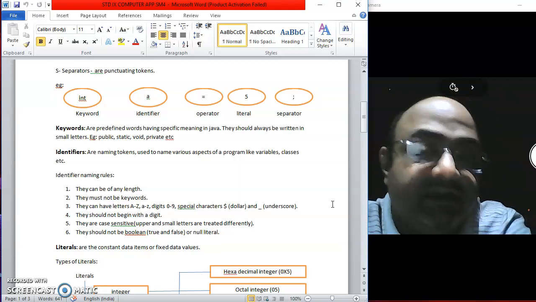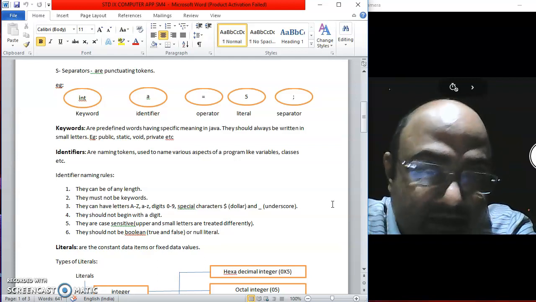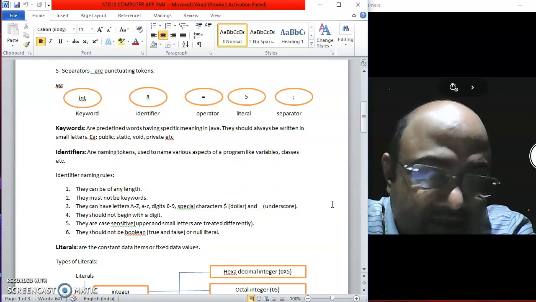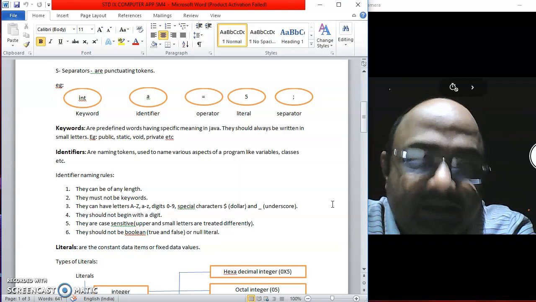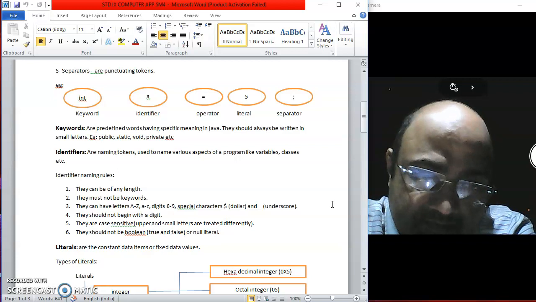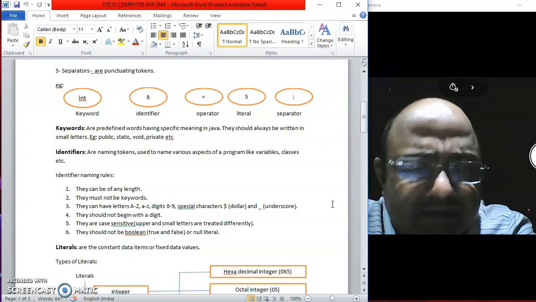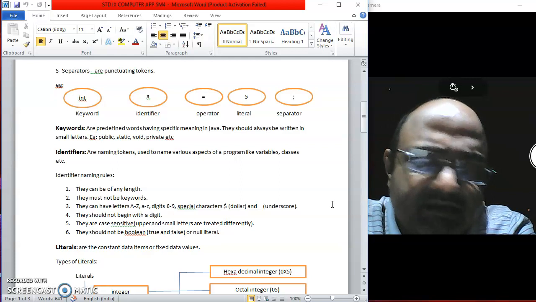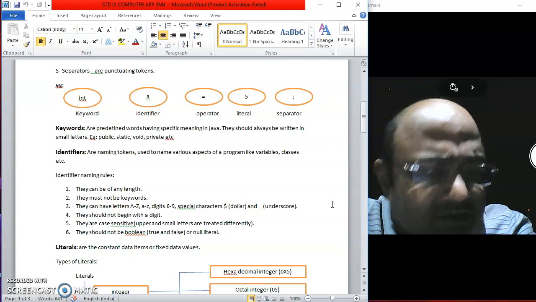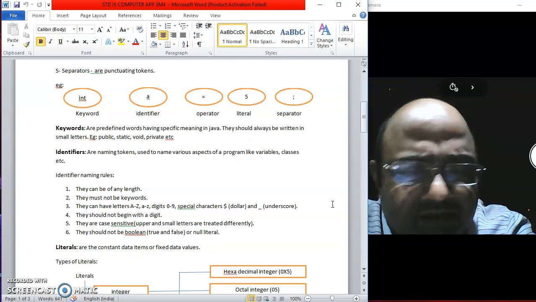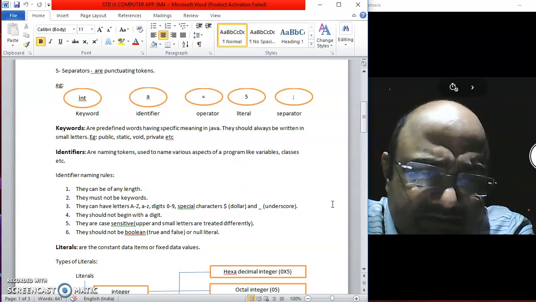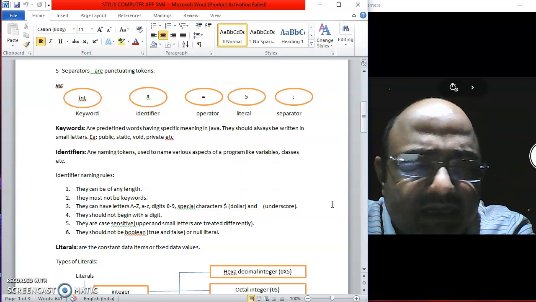What are identifier naming rules? That means when you are naming something in Java, what are the rules which you need to follow? First of all, they can be of any length. That means there is no limit to the number of characters in a name. Now, why is this important? Because, children, earlier programming languages had limited the name size to 8 characters. I am talking about very primitive languages. This system of naming something within 8 characters is totally obsolete, and it is no more in use in Java. Java names can have any number of characters.